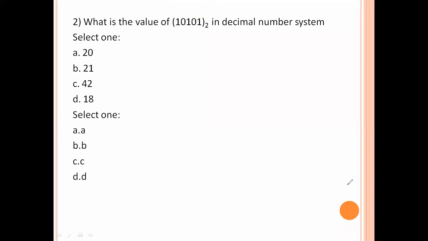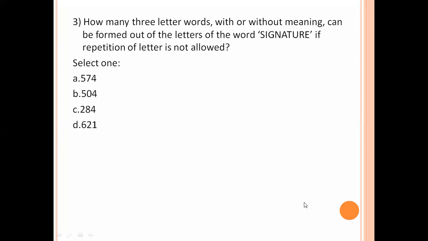Next one. How many three-letter words, with or without meaning, can be formed out of the letters of the word signature if repetition of the letters is not allowed? Totally, how many letters are there? Totally 9 letters. We form 3 letters, 9C3. That means all the letters are different.